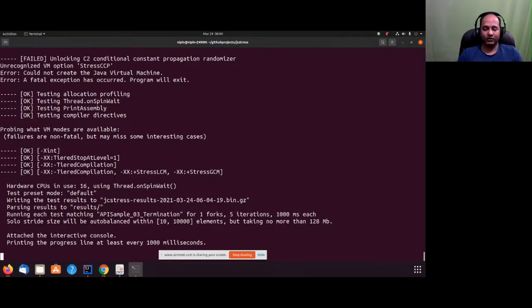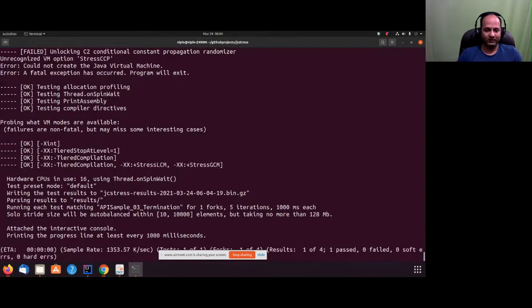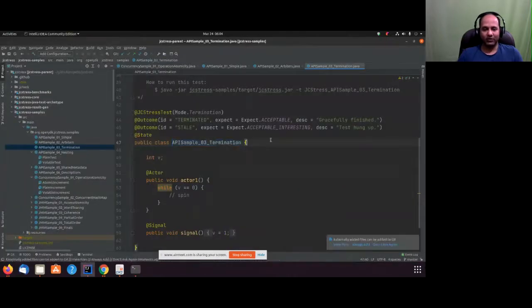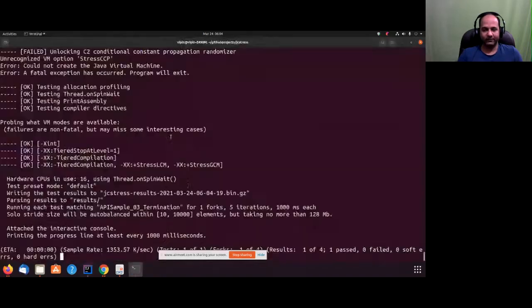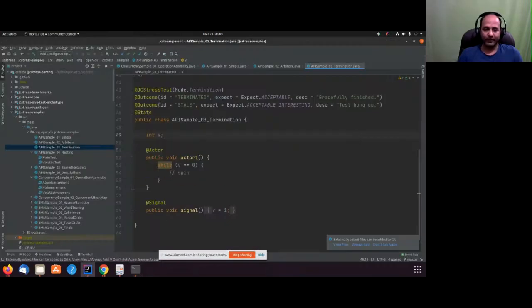I think all of us already know what is going to be the result. We know in this code there is no guarantee this result is going to be delivered. The Java memory model doesn't provide any guarantee here because this is a plain V. Okay, this test is taking a little bit of time. While it does a few things, we can go to the code.